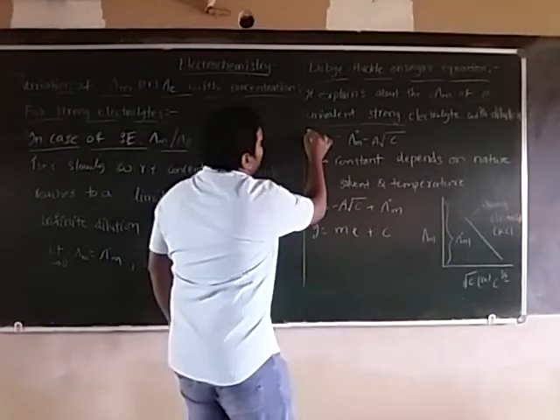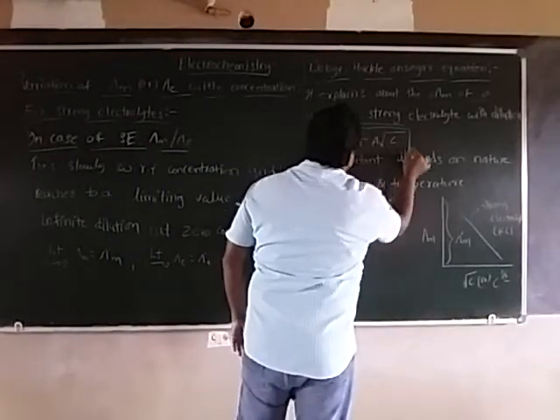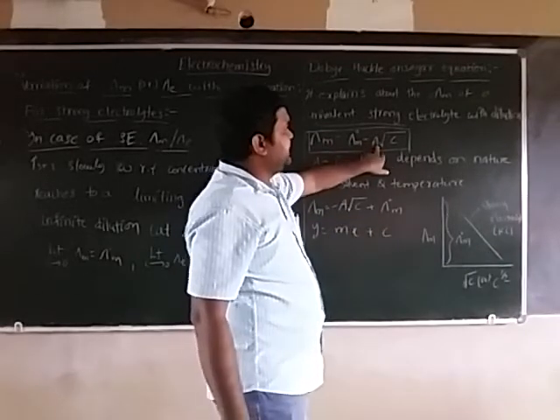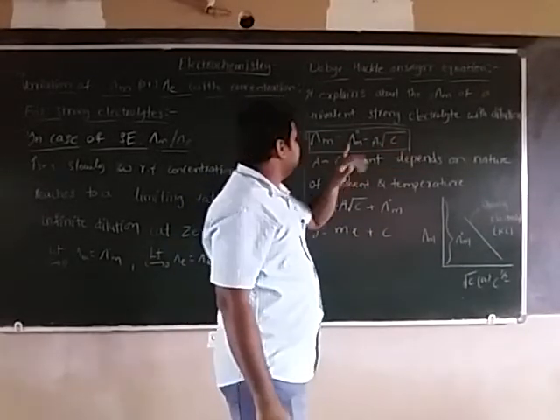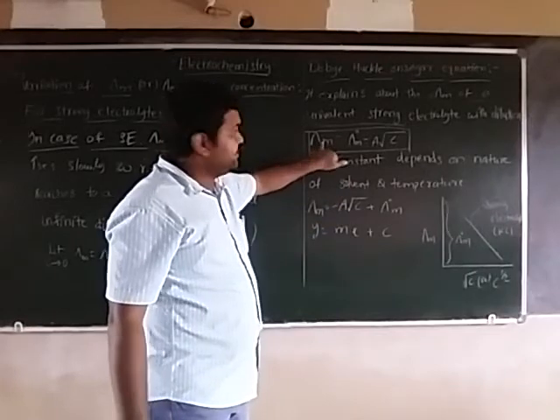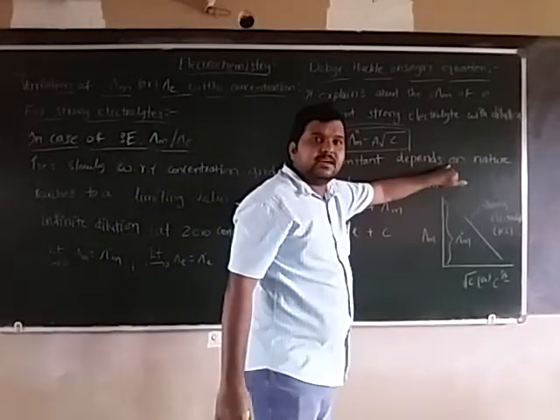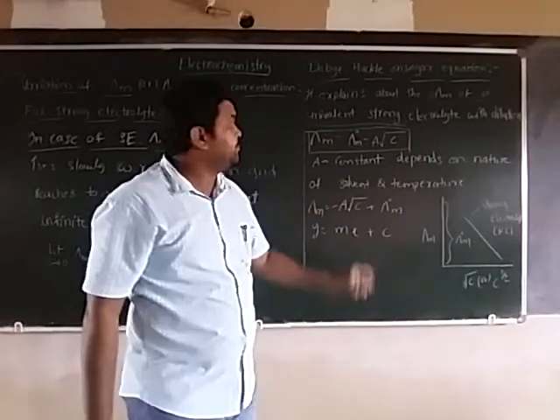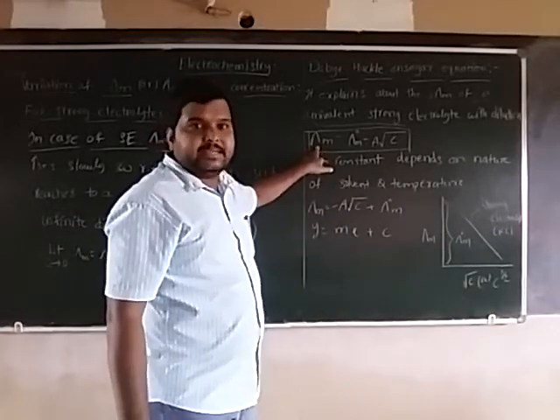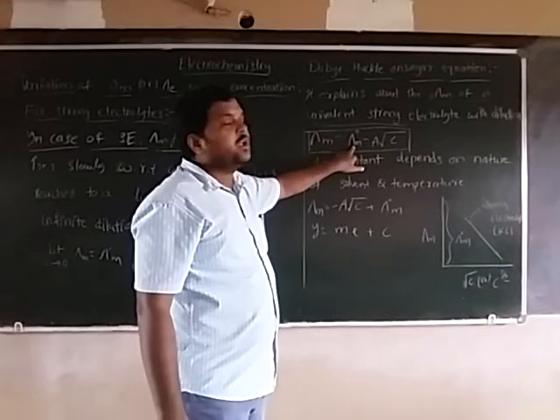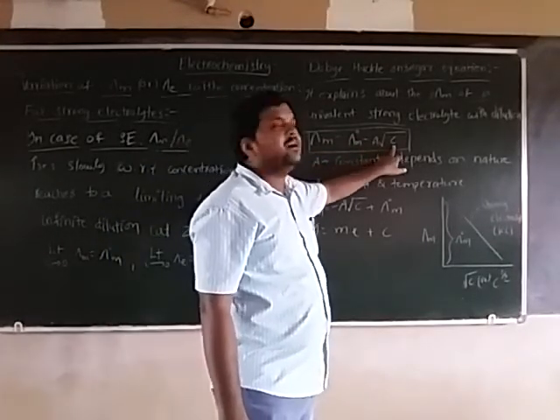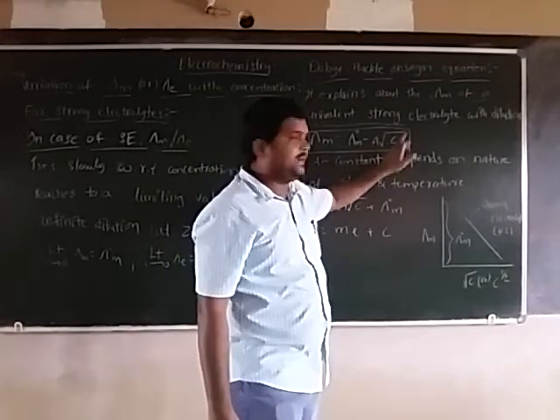The equation is: molar conductance is equal to molar conductance at infinite dilution minus A square root C. A is a constant that depends upon the nature of the solvent and temperature, and C is the concentration of the electrolyte.